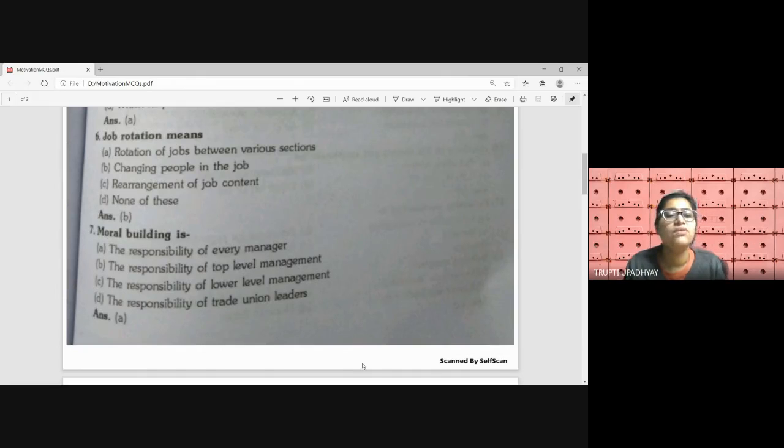So different work or job rotation happens in the organization to, I would say, break the monotony and encourage the employees to work. So that's why our answer is changing the people in the job is job rotation. The job will be the same, but the people will come and go, and they will rotate their positions.